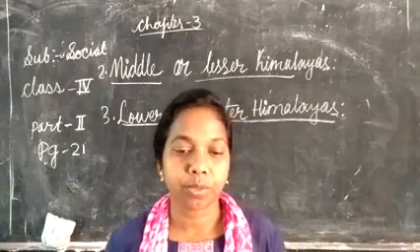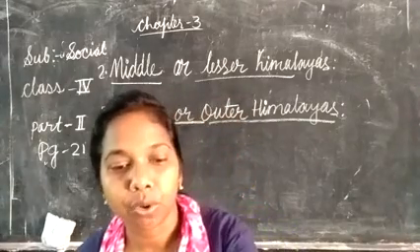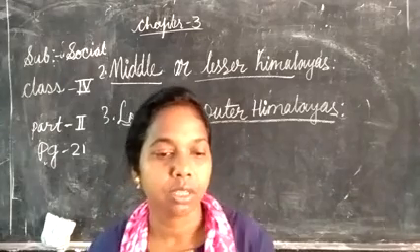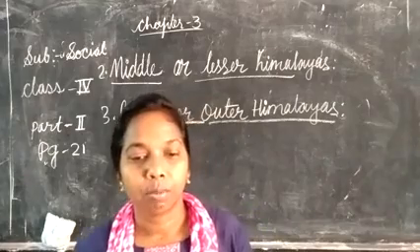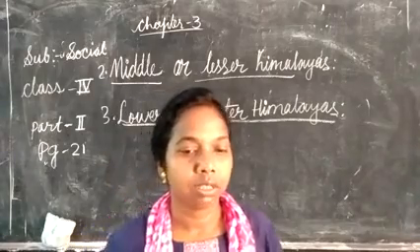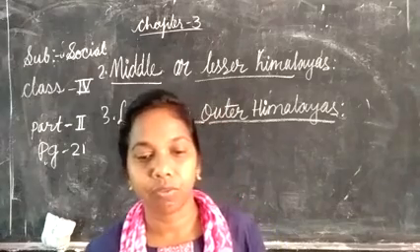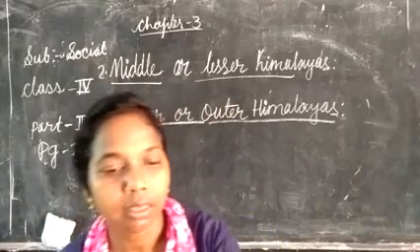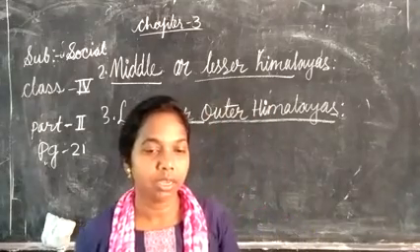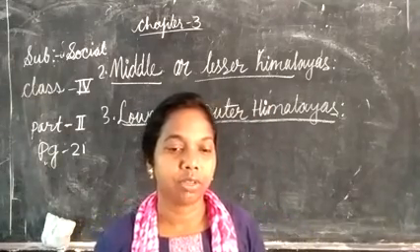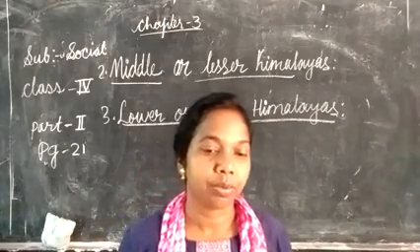In the northwest of the Himalayas, beyond river Indus, lie the Karakoram mountain ranges. Mount Godwin Austen, the second highest peak in the world, lies in these ranges. So the second highest peak of the world is K2.